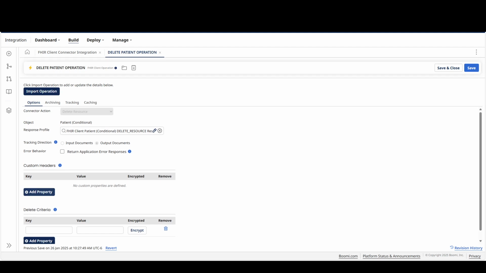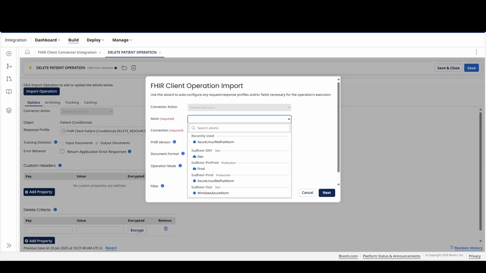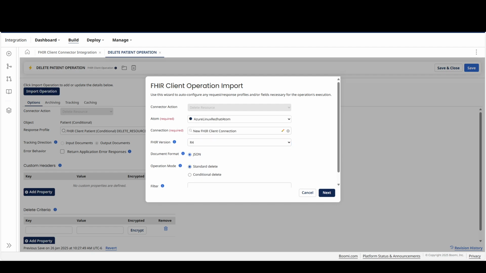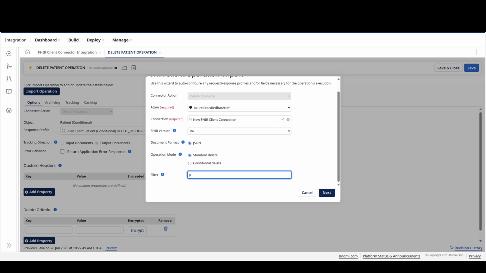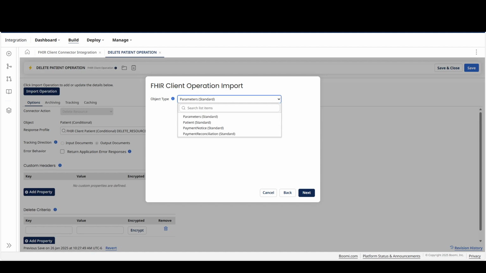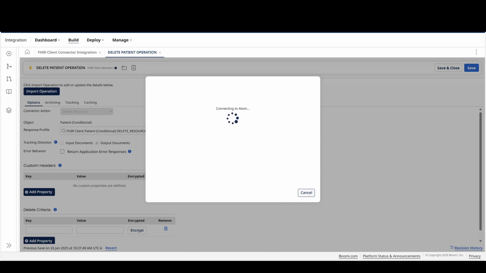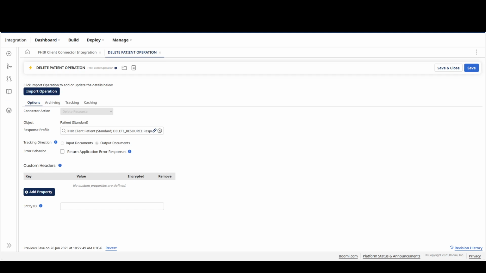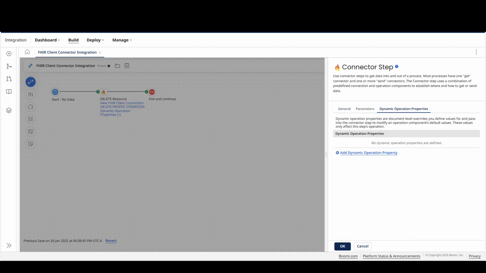But for this video, let me just go ahead and select the standard delete and select the patient object. I'm using the filter and the wildcard character. Let me select the patient standard object type and hit finish. Hit save. I'll not pass the entity ID here in the operation. I'll pass it as a dynamic operation property.